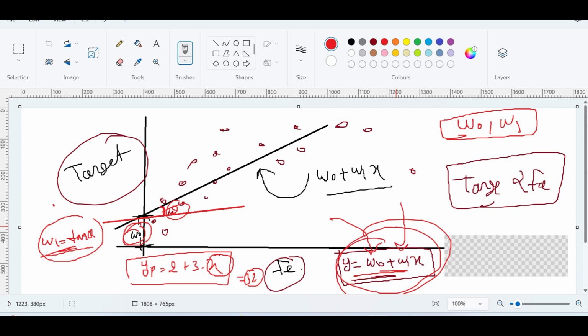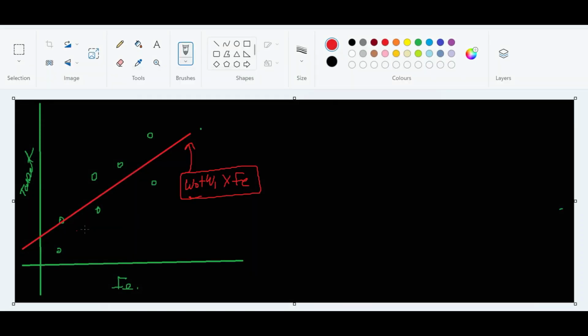Okay. So let me clean this pen, and then I'm going to explain how we can find this W naught and W1. Okay, so I draw this line. This is our assumption line, and this is the data. Now see, let's try to find this W naught, W1. I'm going to explain the maths behind this and how we can find W naught and W1 from scratch.